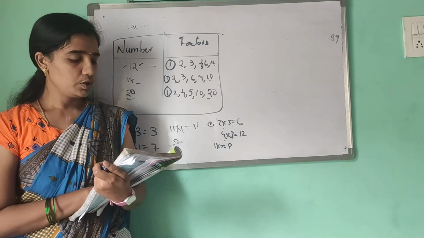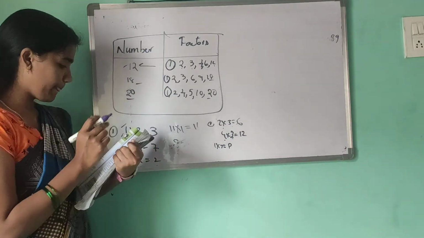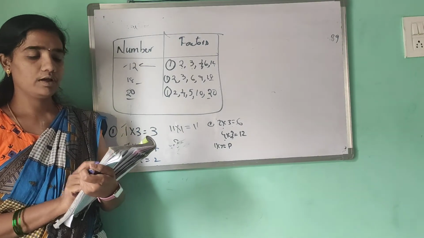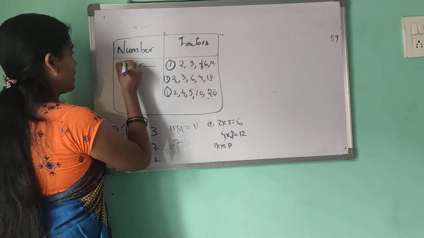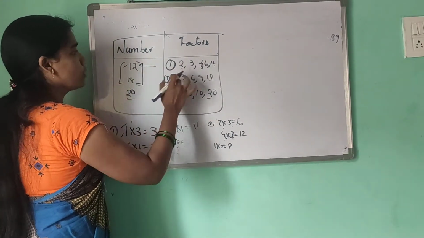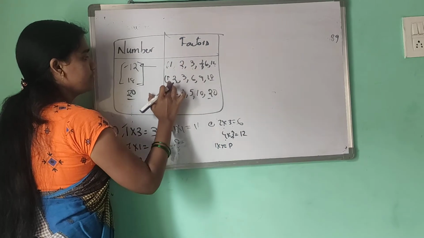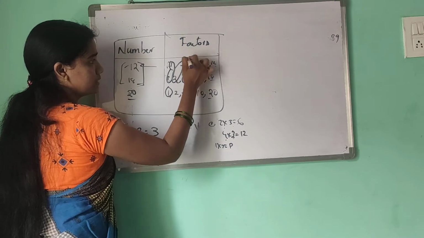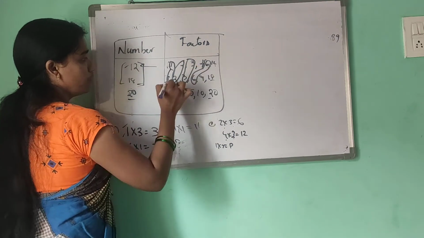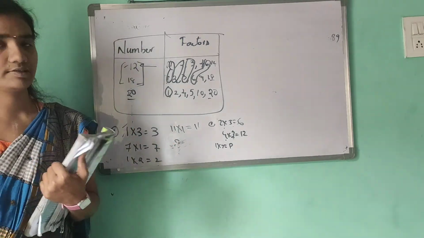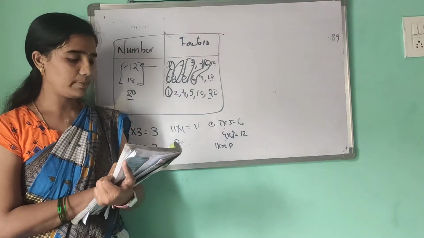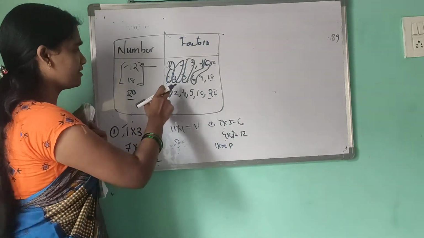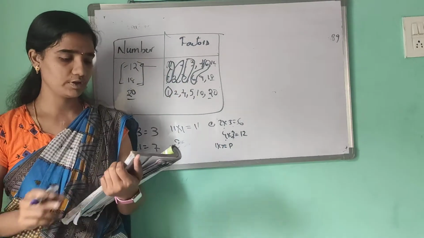Coming to the third one, in this I am taking two numbers with only one as a common factor, called co-primes. For example, I am taking these two examples. Among these, which are the common factors? 1, 2, 3, 6 are the common factors of 12 and 18. Two numbers with only one as a common factor are called co-prime. At least one is common, then the numbers are called co-primes.